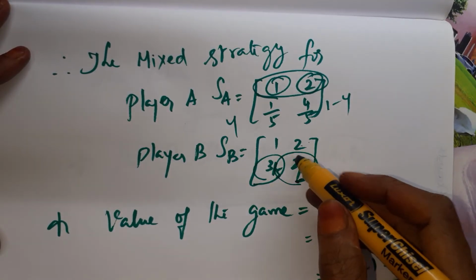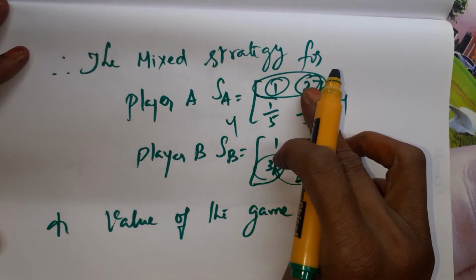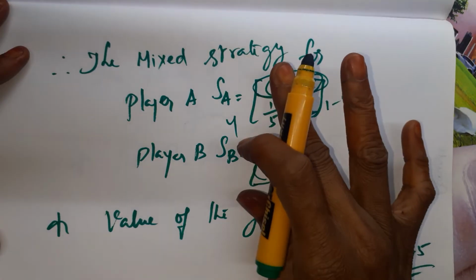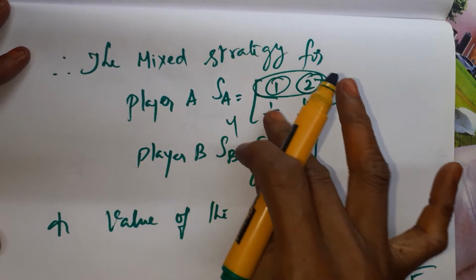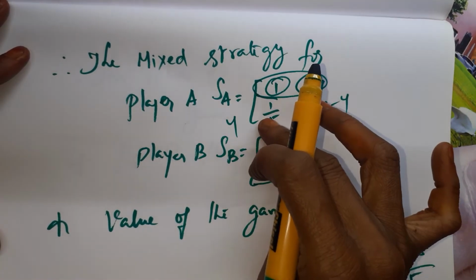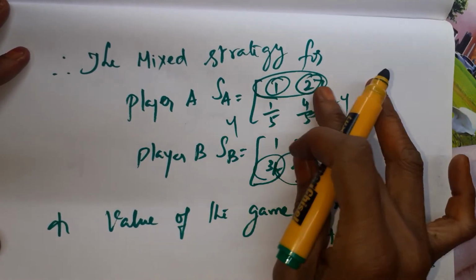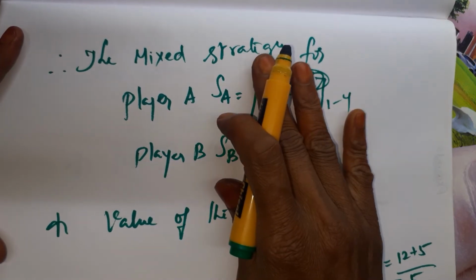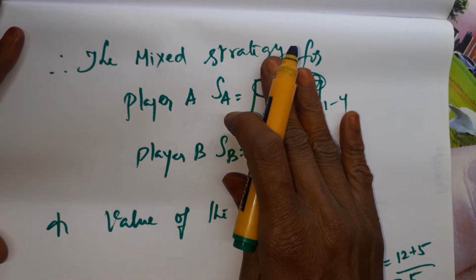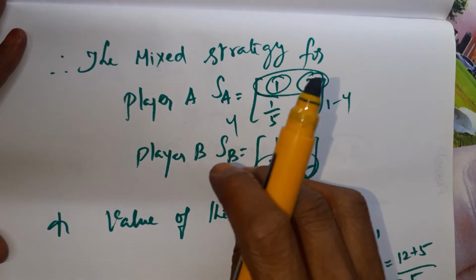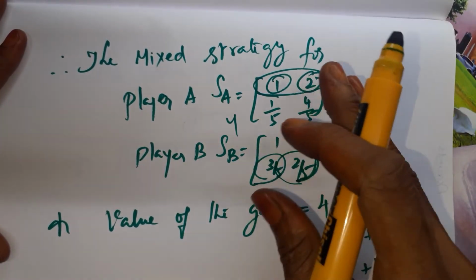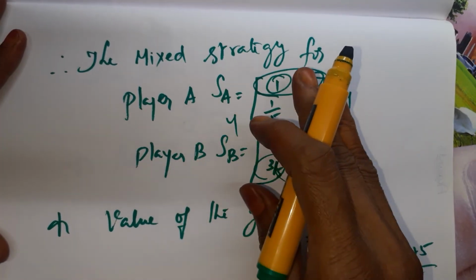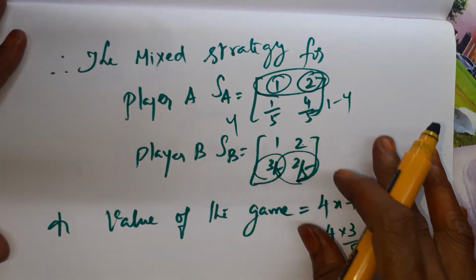We have two options. See, individually we are not getting any single strategy, right? We did not give first strategy or second strategy alone. If it is the first, what percentage, what probability, 1 by 5; for the second, what probability. Since we mix both and give the answer, this is our mixed strategy. The answer is in mixed strategy, not a single strategy. We mix both, giving each a weightage, a percentage, a probability, and give the answer, right?